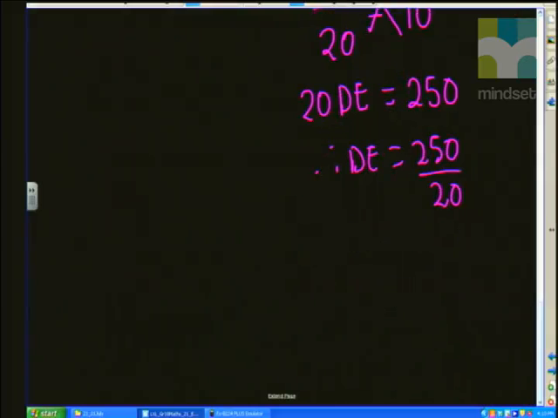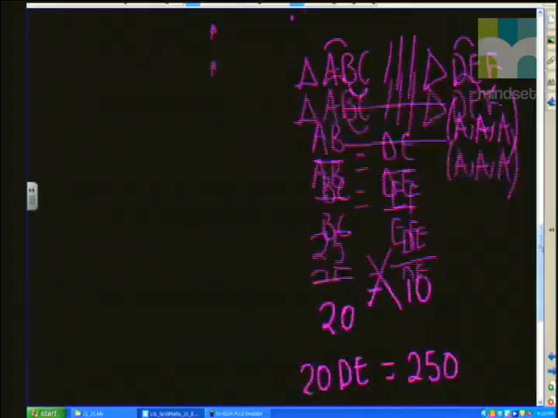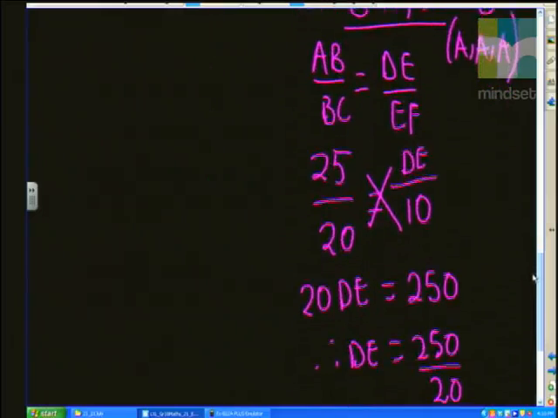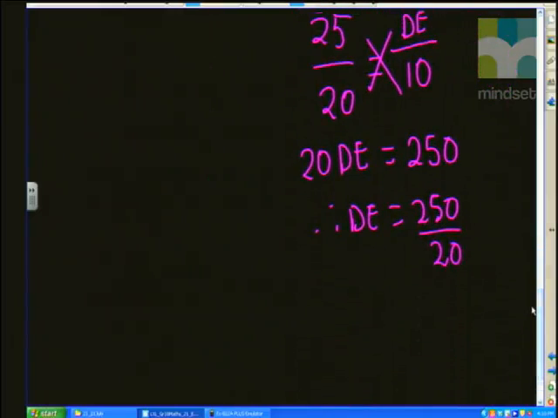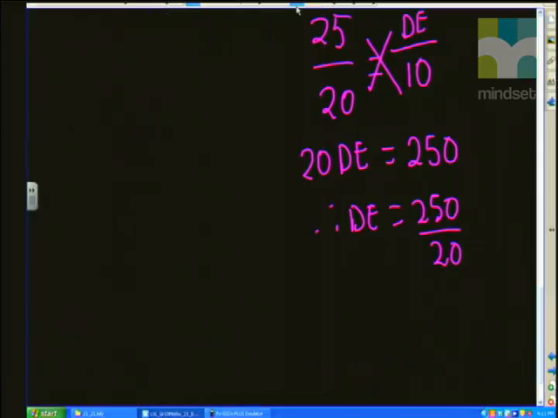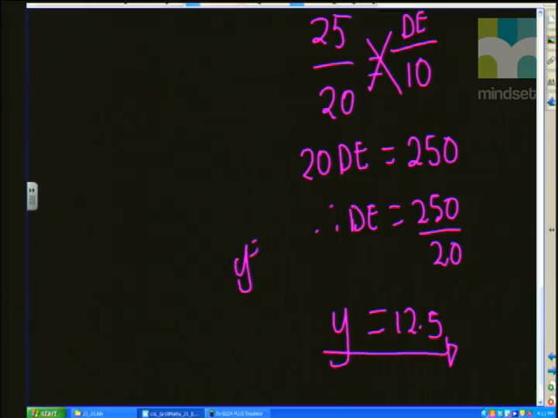All right, so let's just have a look and make sure that is correct. It was DE that we were looking for, and we had FE is 10. Correct. So therefore, we've got 250 divided by 20. Hopefully our calculator's working. And we get an answer of 12.5. So therefore, DE is 12.5, which means that y is 12.5 because y was equal to DE. That was given.